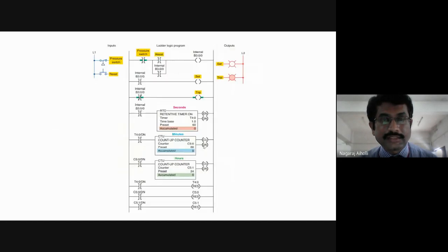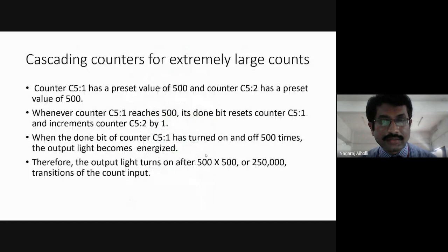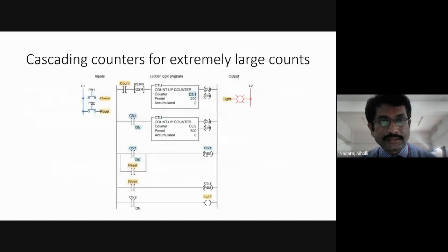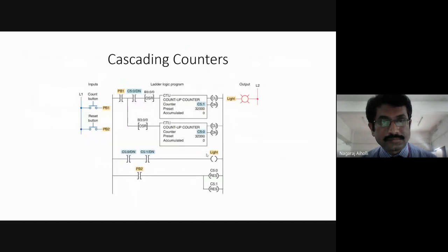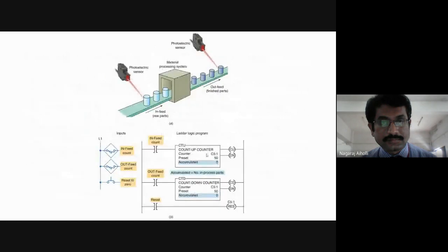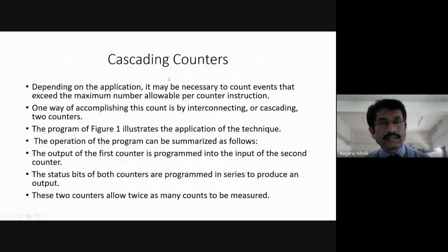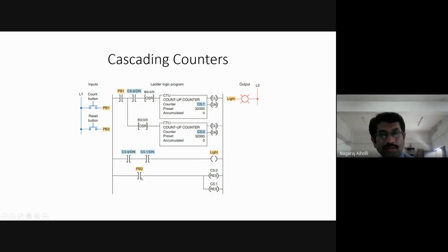In today's class, I'll just make a recap of what all we have studied. We have started with cascading counters. What is meant by cascading? Definition of cascading. Then we have studied an application of cascading counter, a small ladder logic program in which 2 up counters are cascaded.